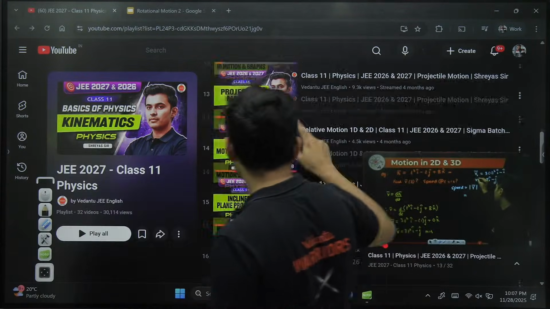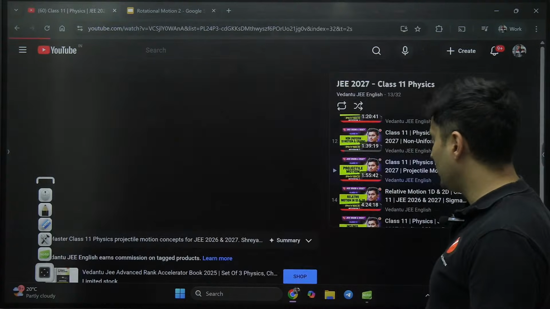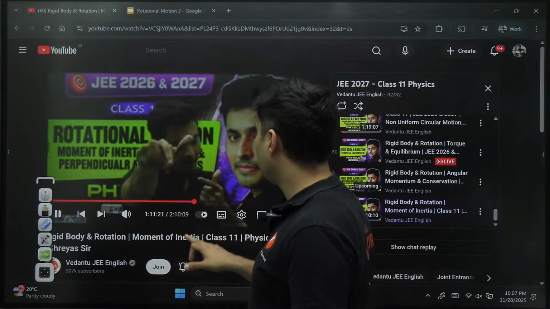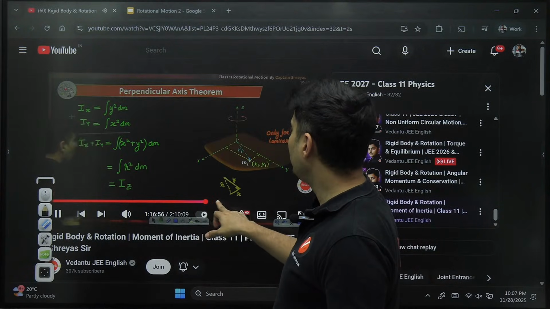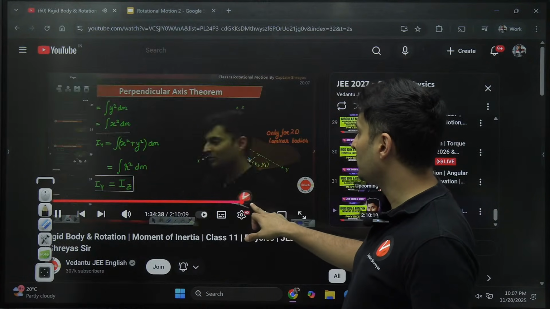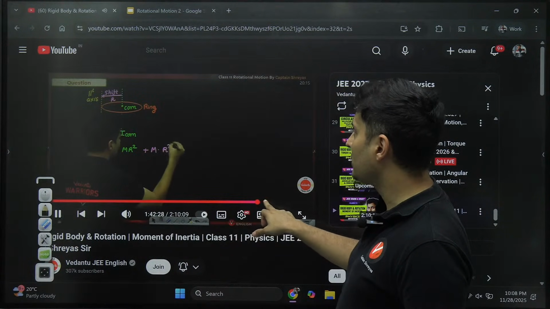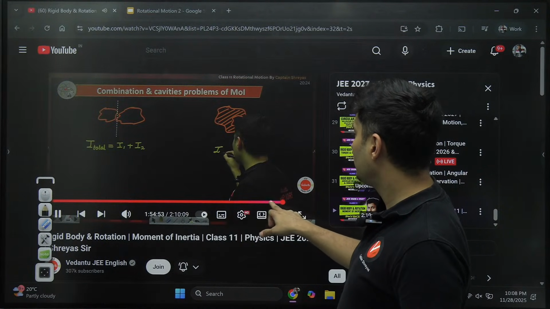But I'm not going to derive it. Reason is I have derived it in the previous lecture. This was the previous lecture, moment of inertia and all of that. So when we saw parallel axis theorem and all of it, we have done it. The same question we have done over here also. Perpendicular axis theorem, parallel axis theorem, right? See, we have done all this.